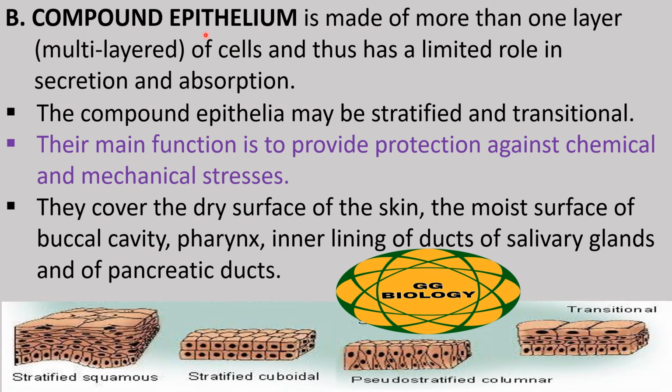The second type is the compound epithelial tissue, which is made up of more than one layer. It is also called multi-layered epithelium and thus has a limited role in secretion and absorption. The compound epithelia may be stratified and transitional. Their main function is to provide protection against chemical and mechanical stresses. They cover the dry surface of the skin, the moist surface of the buccal cavity, pharynx, inner lining of ducts of salivary glands and the pancreatic ducts.